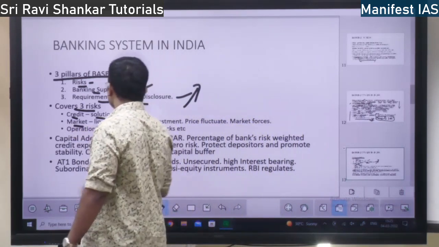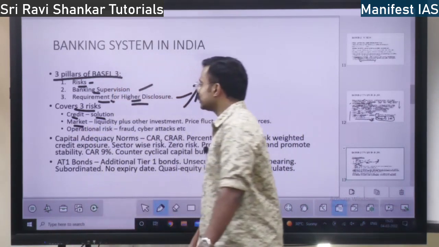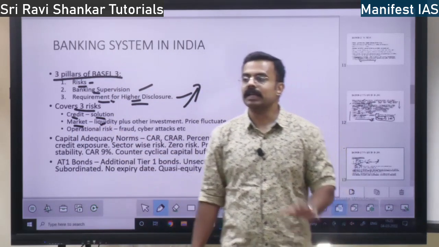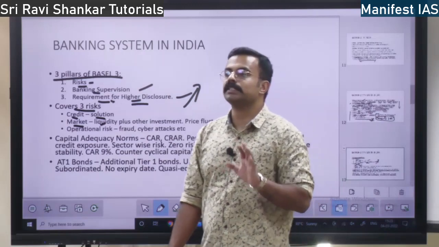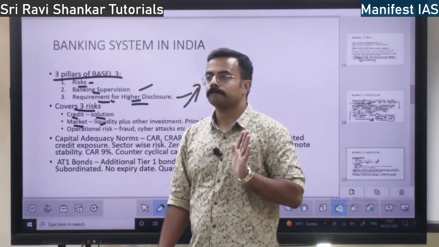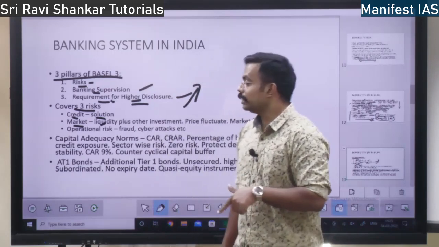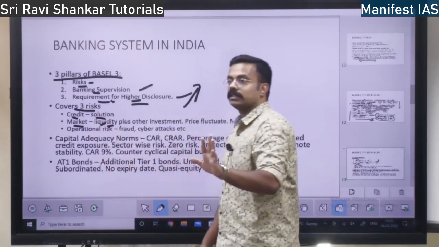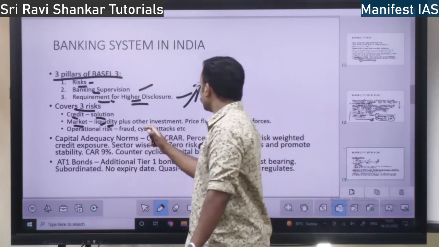Next, market risk. Market risk, first is liquidity risk. In the market, liquidity, I told you, liquidity means money supply. When there is no money supply in the market, that is a risk. That is one risk. And also other investment.